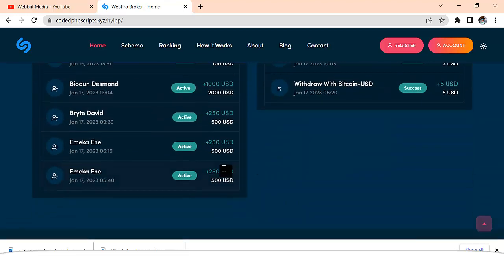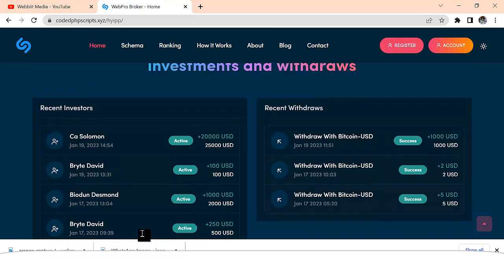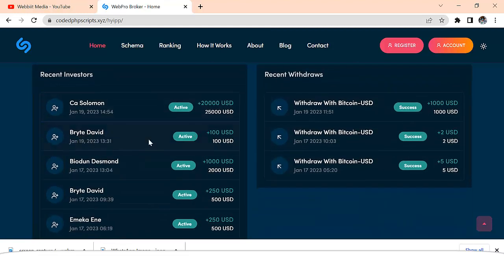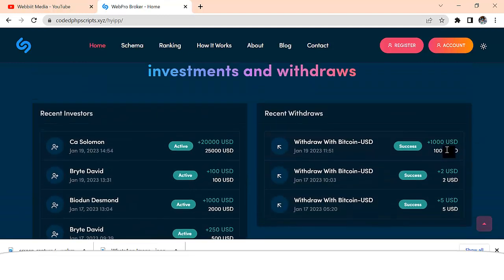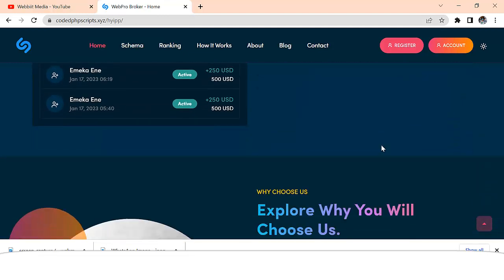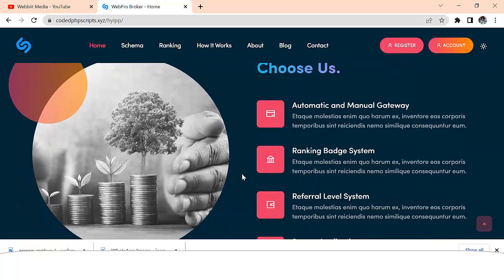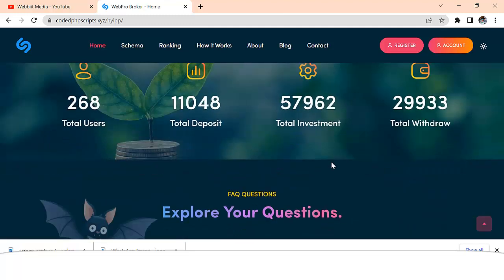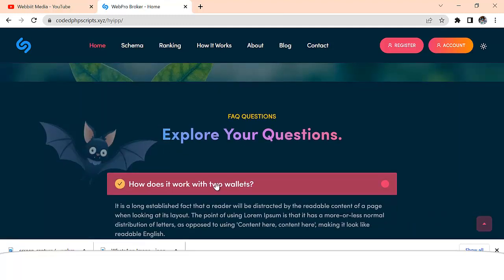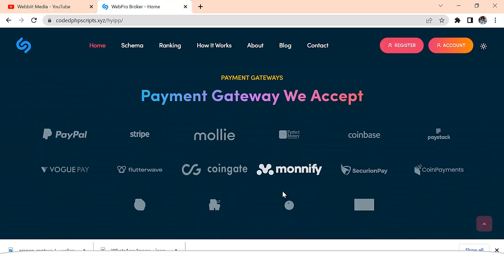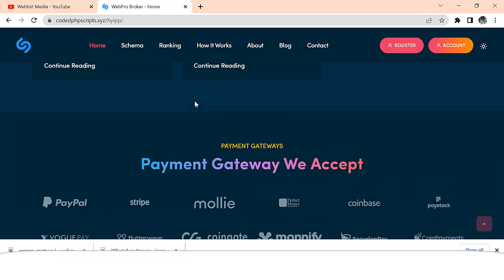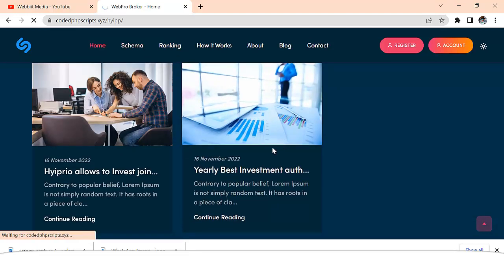And as you can see, any investment done from the website is automatically populated on the front page of the website, right? So it's a very powerful investment website, and you can edit all of these from the admin part of this website. You can edit everything that you see on the front end, and it also has various pages.